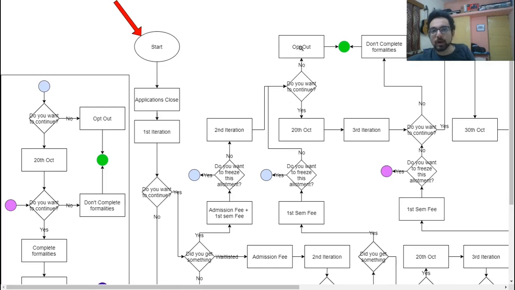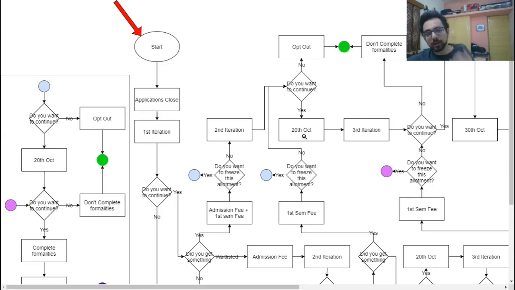If you don't want to continue, you can opt out and you will get a full refund, as symbolized by the green circle. And if you want to continue, then 20th October is specially mentioned because if you opt out anytime before the 20th of October, you will get the full refund.